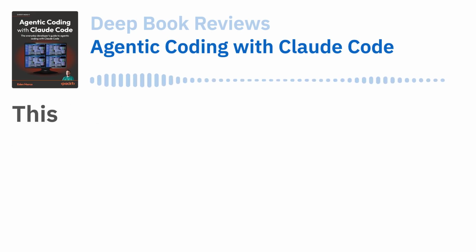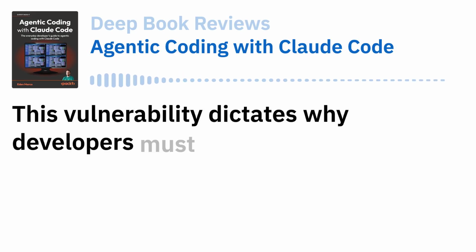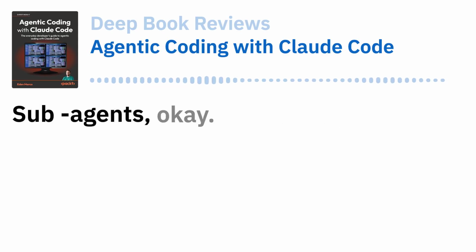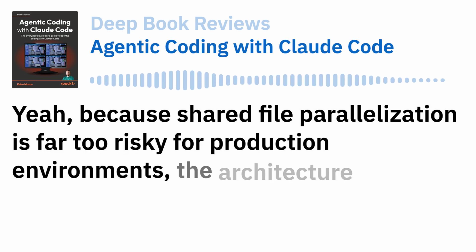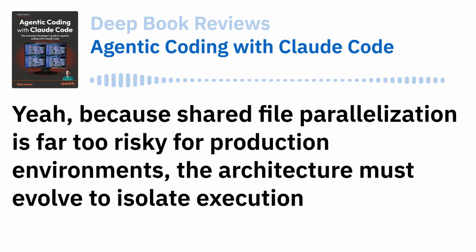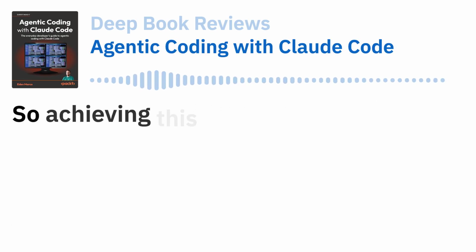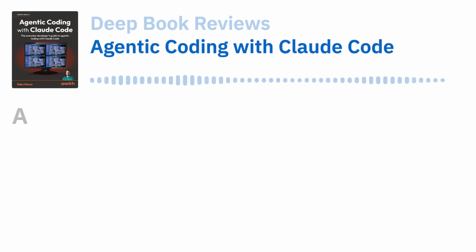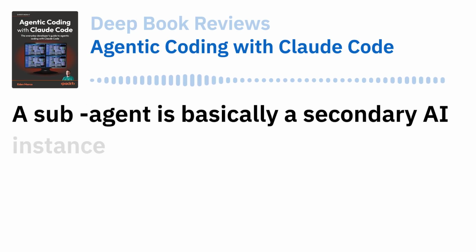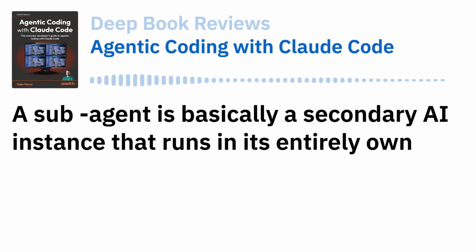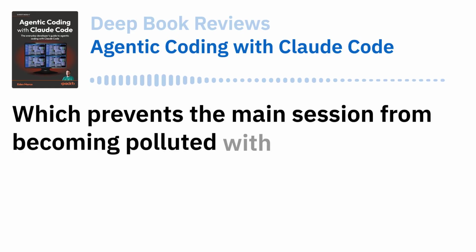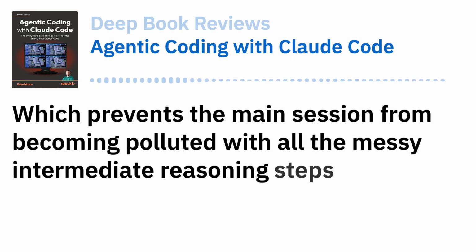So what's the fix? This vulnerability dictates why developers must move toward formal branch isolation and deploy specialized subagents. Sub-agents, okay. Yeah, because shared file parallelization is far too risky for production environments. The architecture must evolve to isolate execution contexts securely. So achieving this secure context isolation requires understanding the exact mechanics of a subagent. A subagent is basically a secondary AI instance that runs in its entirely own isolated context window. Right. Which prevents the main session from becoming polluted with all the messy intermediate reasoning steps of a complex task.